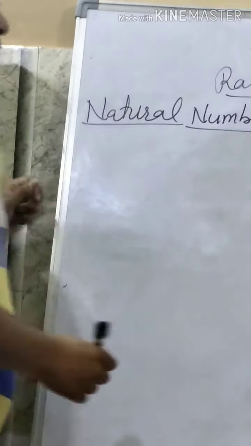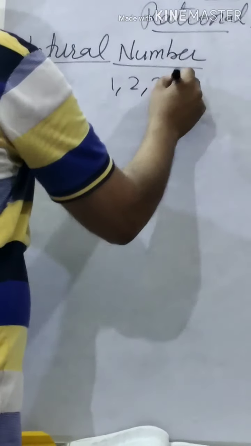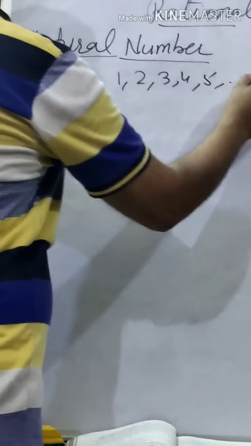What are natural numbers? The counting from 1: 1, 2, 3, 4, 5, these are called natural numbers. Clear this?